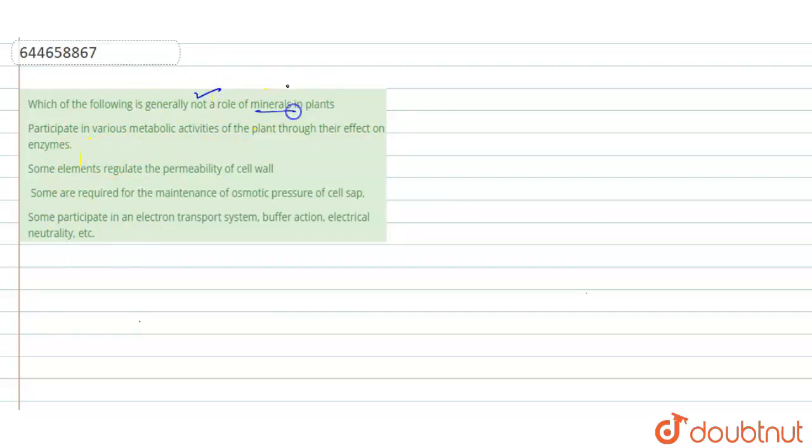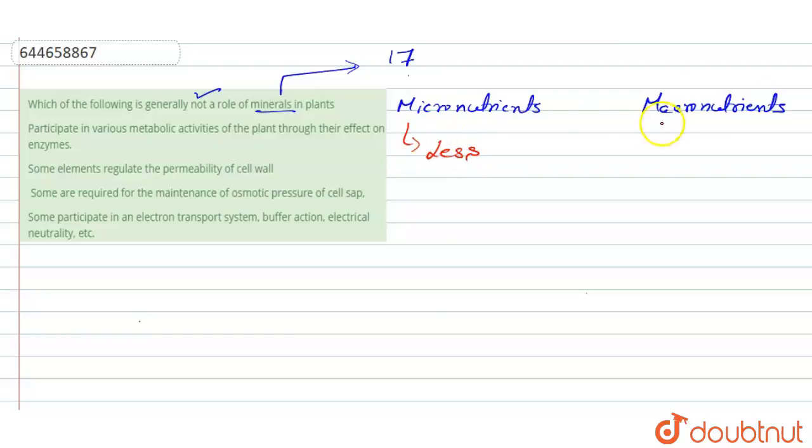Talking about minerals in plants, there are 17 minerals required by the plant, and these 17 minerals are differentiated into two kinds. First is the micronutrients, and the second one is the macronutrients. Micronutrients are required by the plants in less quantity, and macronutrients are required in large quantity, as their name suggests.